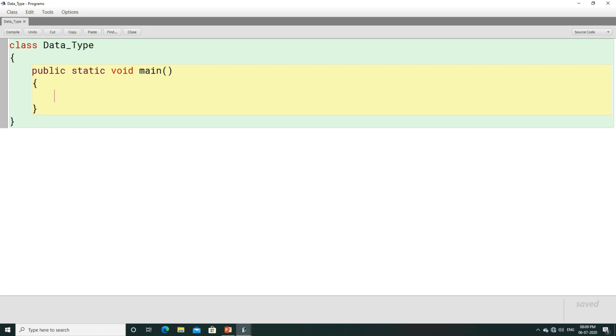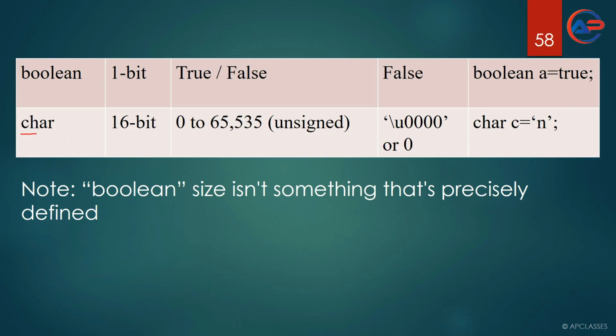Coming to the next data type, that is char. Char is another data type. The size of char is 16-bit. Here the maximum value you can use is 65,535, and the minimum value is 0. 0 is the minimum value which can be used in char.